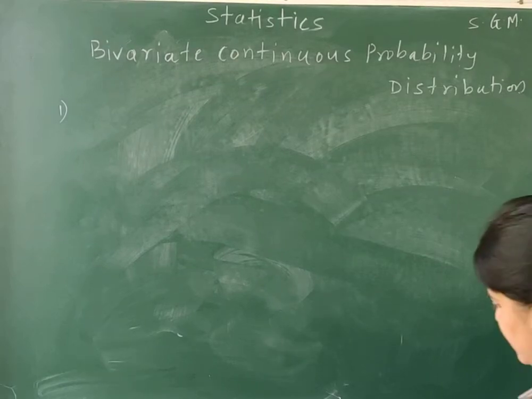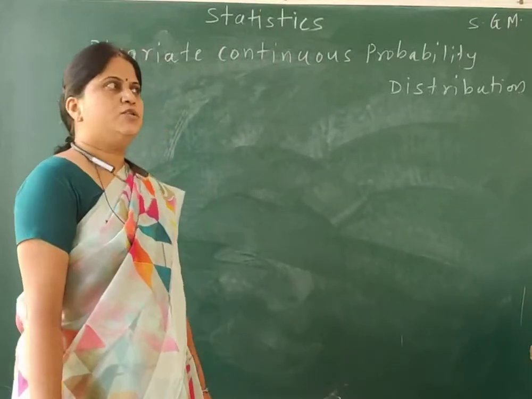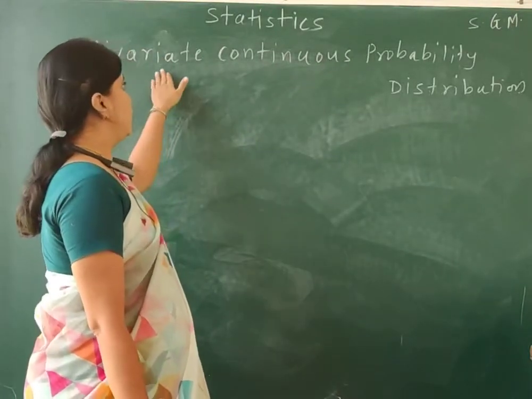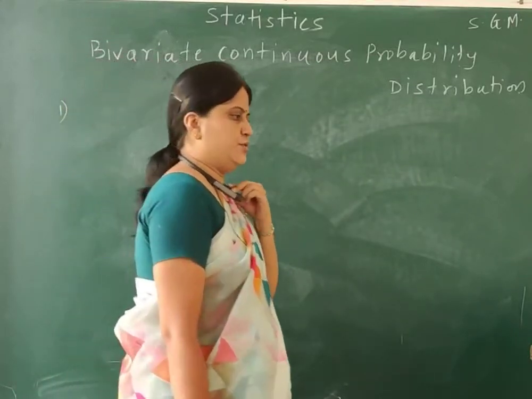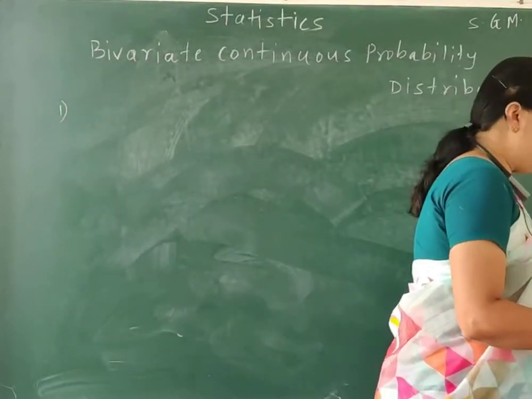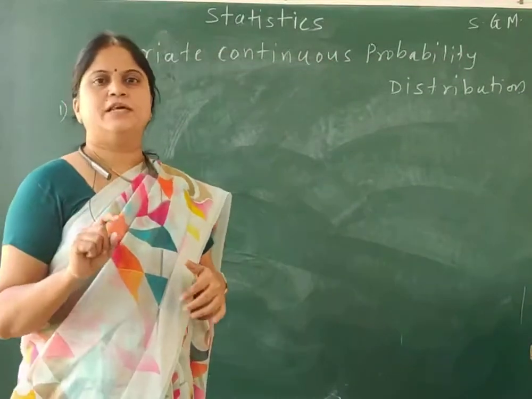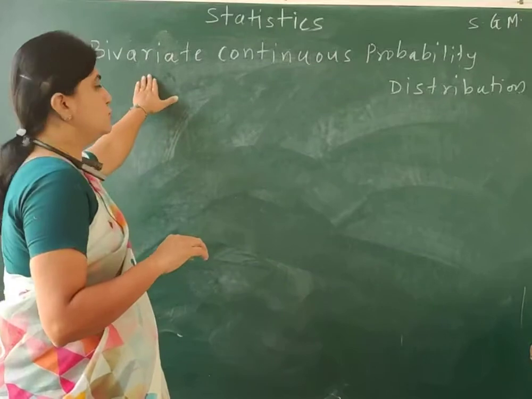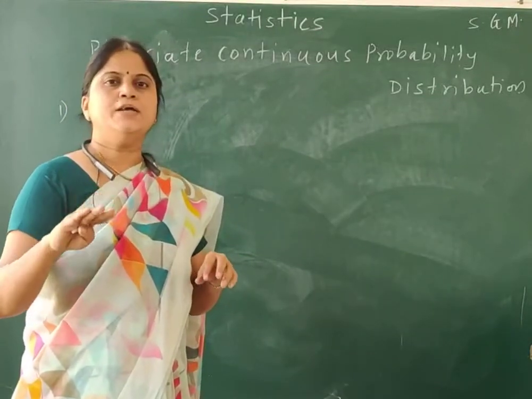Good afternoon all. In the DSC series, today let me take up a new topic, that is bivariate continuous probability distribution. Okay. Over here, if you observe the name of the topic, there are four different terms. So bivariate, in bivariate again I have two terms, bi and variate.